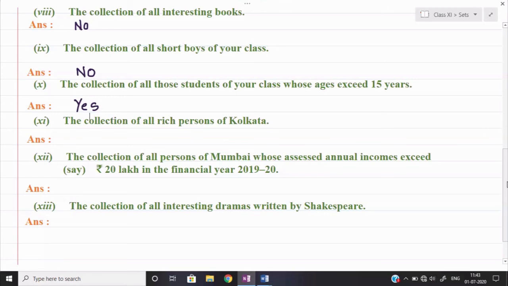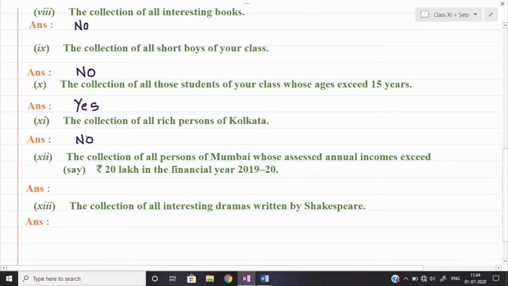We have to take the names of the persons whose income is up to a certain level, then only we need to take them. So if you make the collection of rich persons according to your understanding, your list, my list, and anybody else's list will definitely be different. So we can say that yes, it is also not a set. So the answer will be no here.